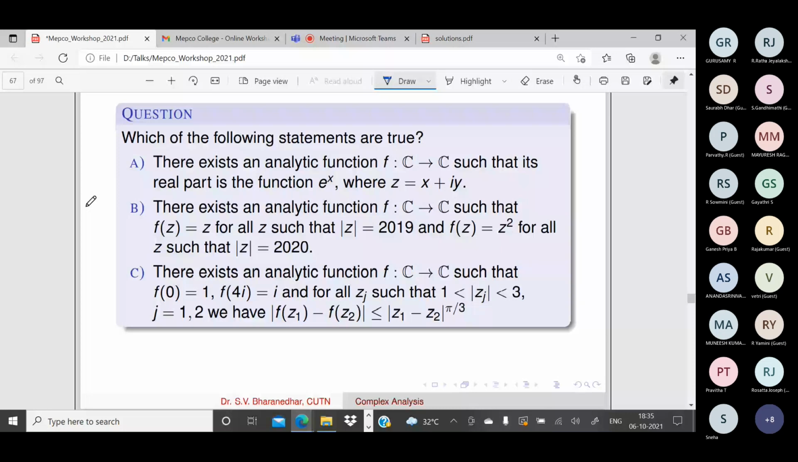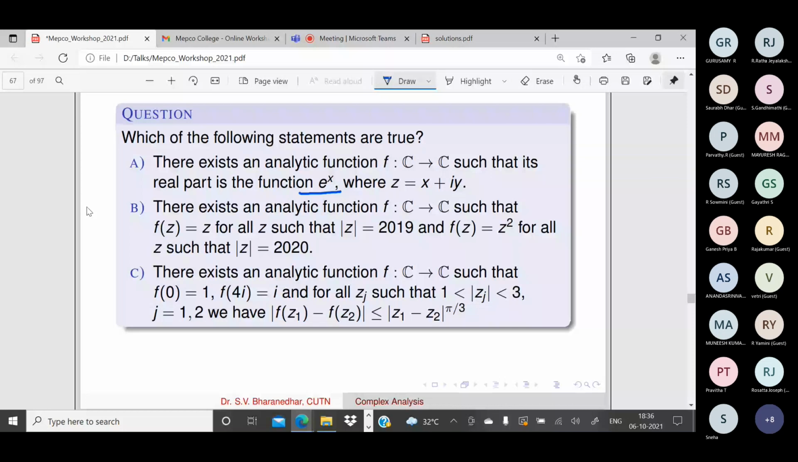Let us continue from what we left in the last class. This is somewhat easier problem. Let me see how many of you are able to do this. I think it's very easy. This is an NBHM question, 2019 or 2018, I don't remember the year. Which of the following statements are true? There exists an analytic function f from C to C such that its real part is the function e power x.